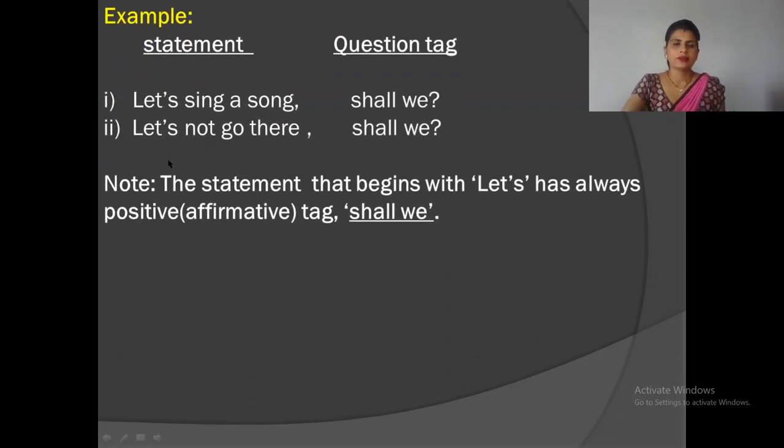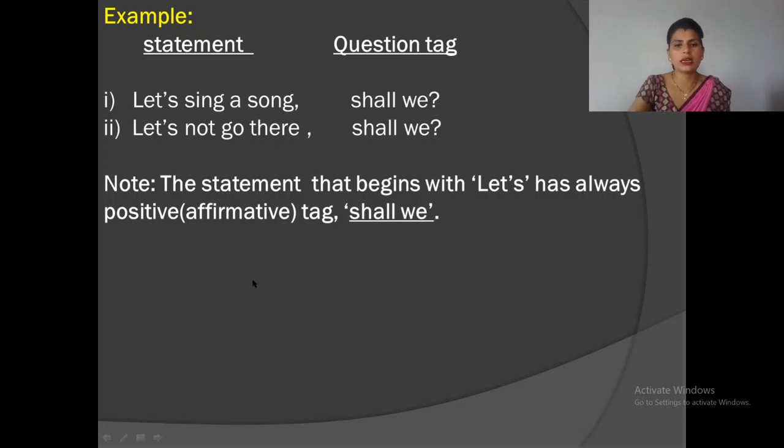Students, let's learn another rule of question tag. Example, let's sing a song, shall we? Let's not go there, shall we? The statement that begins with "let's", L-E-T apostrophe S, always has the positive tag "shall we". So, look at here. Both statements start with L-E-T apostrophe S, "let's". So, we have to use "shall we" in the question tag.